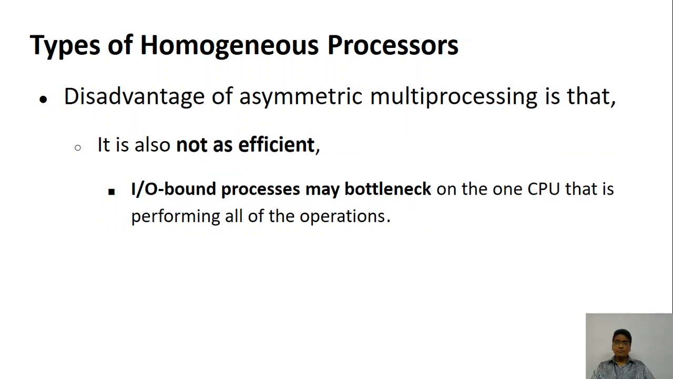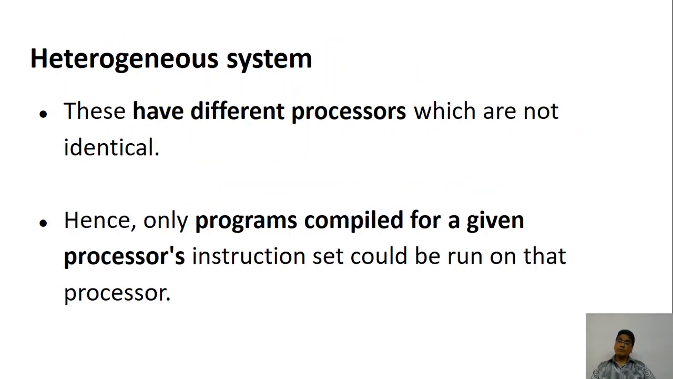However, it is not efficient. The reason is there may be an input output bound process which may block one of the CPUs. The master may give work to one of the processors, and there may be many input output operations. In that case, the CPU may simply sit idle and say, you gave me the work, but that work is doing input output, so what can I do, I will wait until the input comes, and so on. So the efficiency may go down.